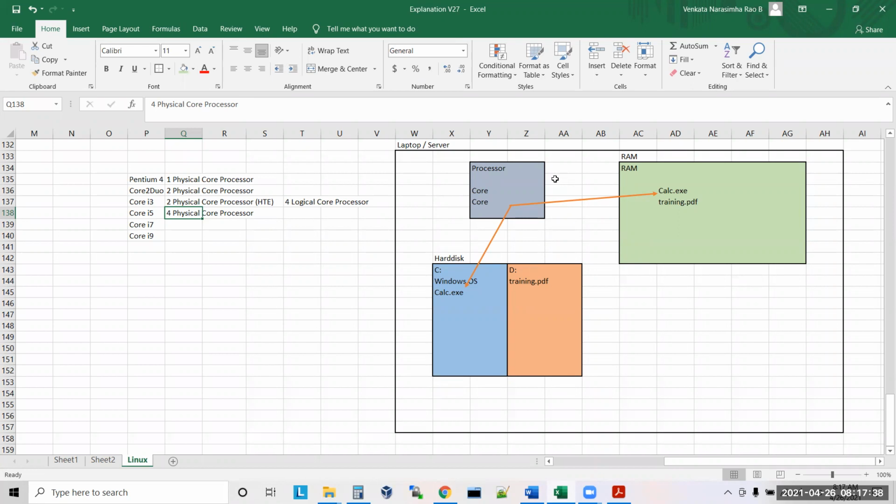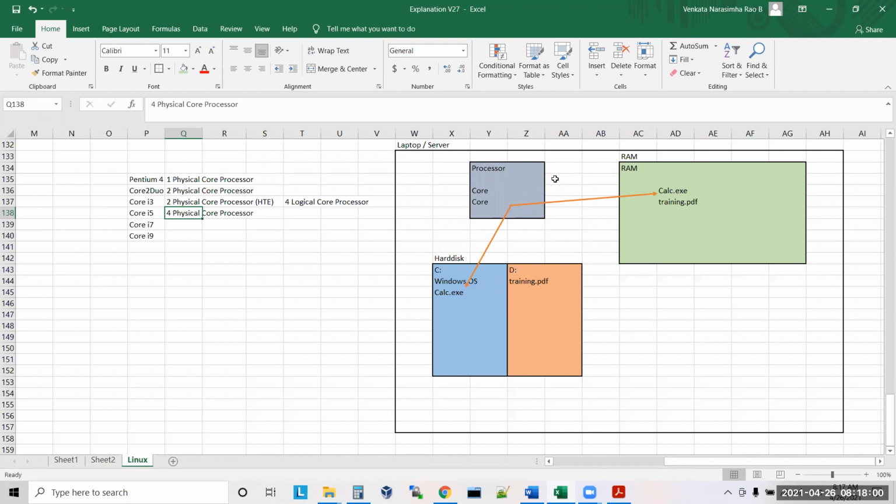What is a logical core? If a physical core is divided into 2, then it is two logical cores, correct or not? Yes. So that is the reason. In the case of core i5, you have 4 cores, and in the case of core i3 also you have 4 cores.